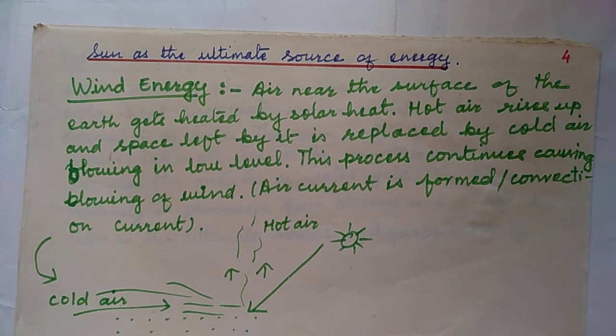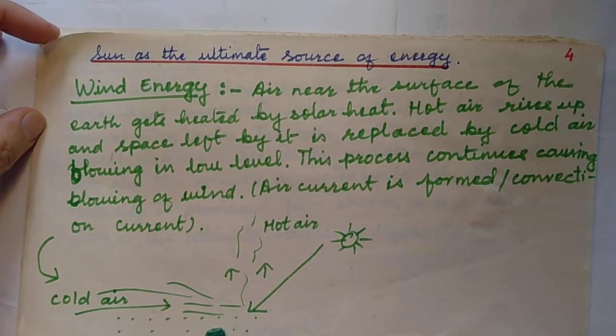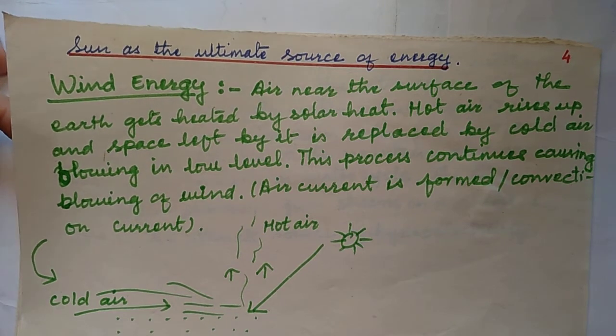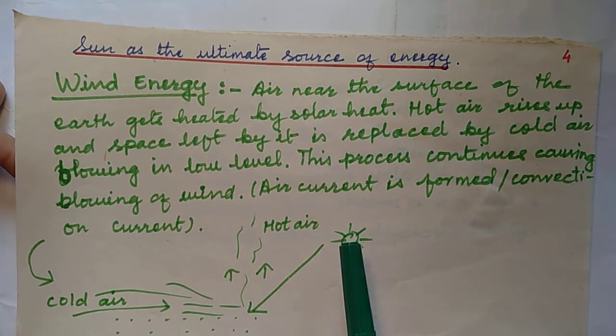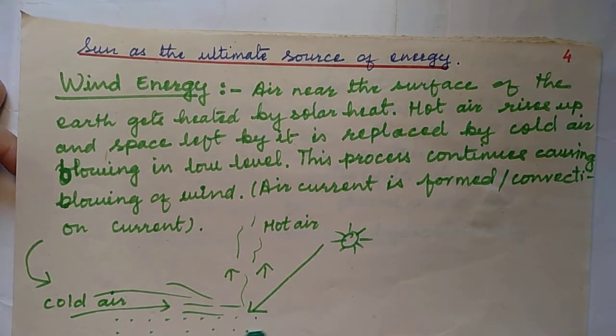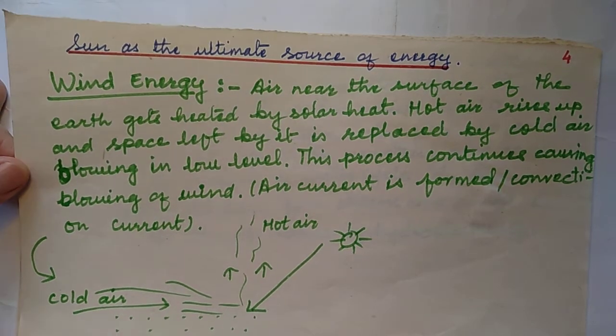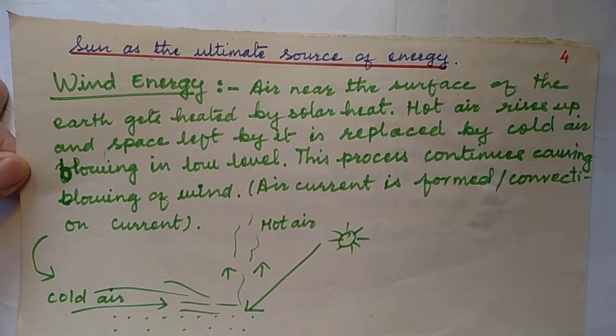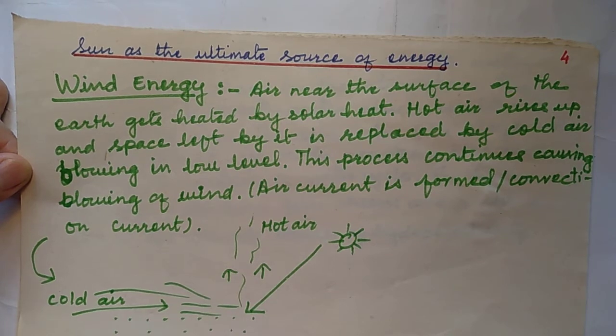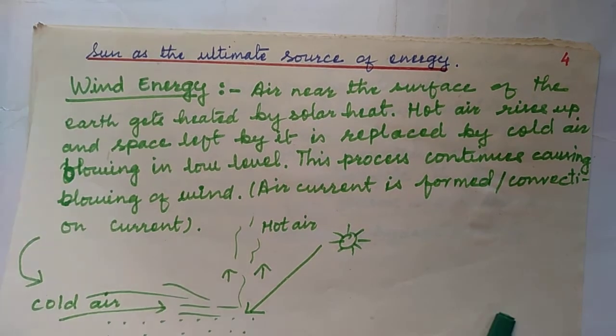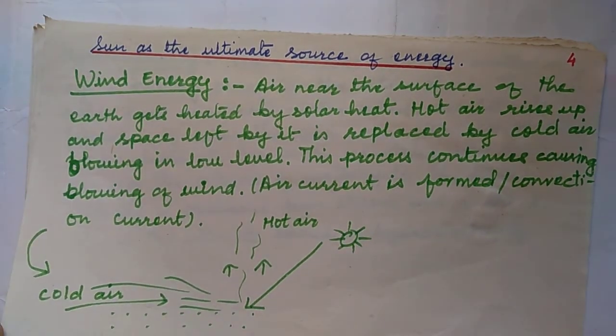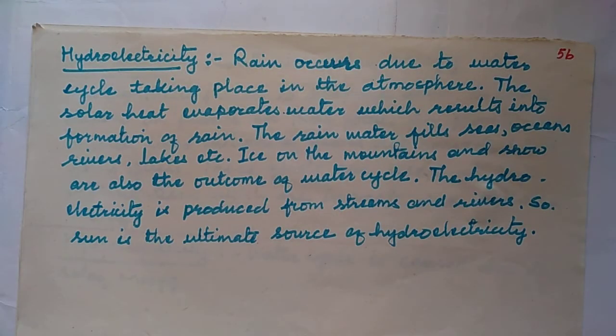This is called convection current. So convection current is occurring all the time in the atmosphere, and it all starts from solar energy, because solar energy heats up the surface of the earth. So wind energy is in fact the outcome of solar energy. This way you have to explain sun as the ultimate source of energy.